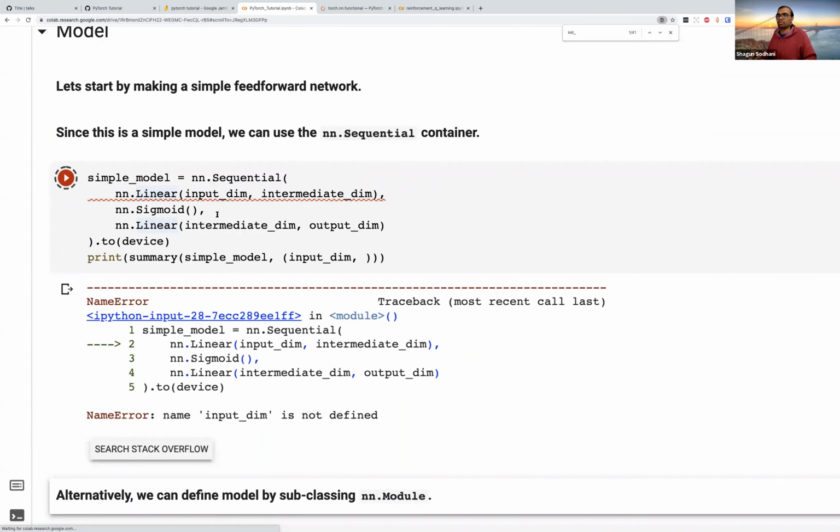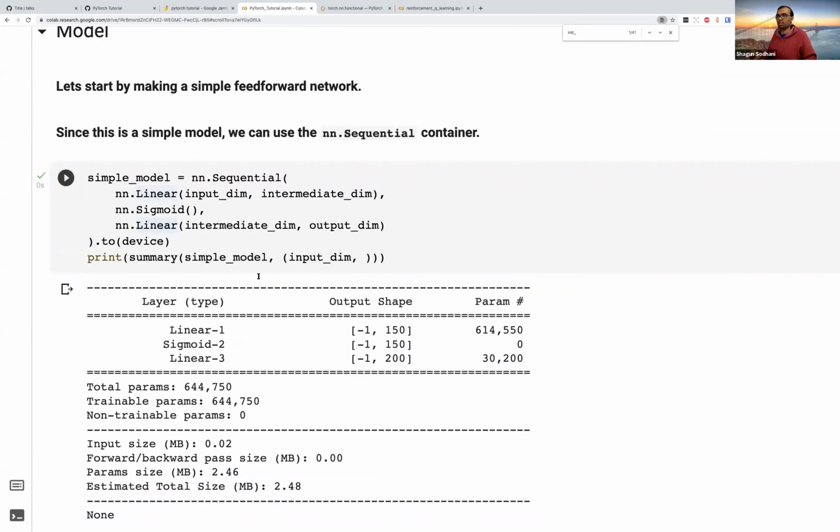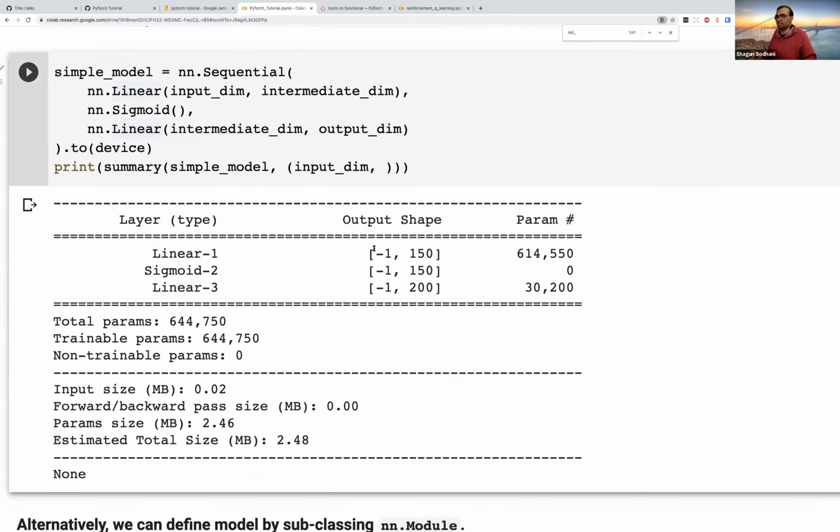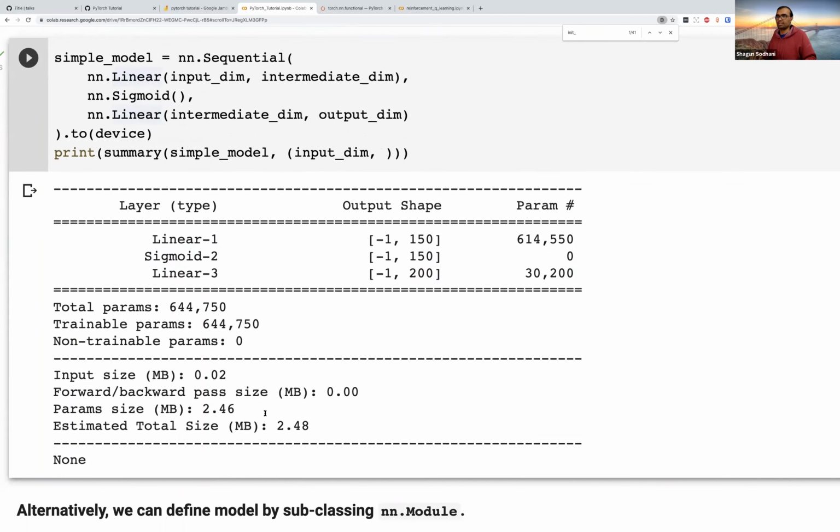Okay, so let's see. When I look at this model, I've got a linear layer, I've got a sigmoid layer, and I've got another linear layer. And these are the shapes of these components. A -1 basically means the batch dimension, so it could be anything. And it gives you the model size and other things as well.